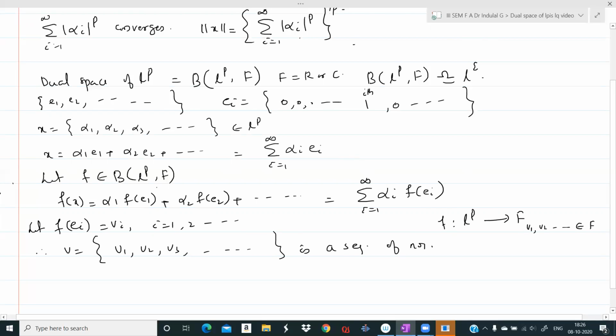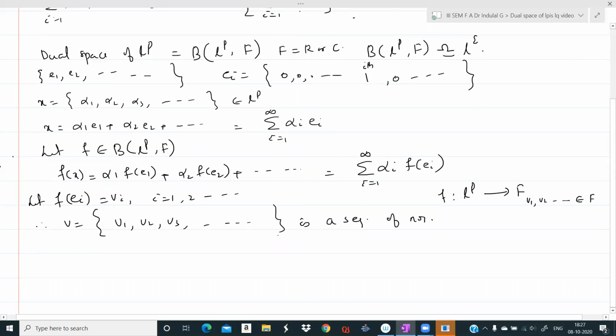v1 is the f image of the Schauder basis element e1. v2 is the f image of the Schauder basis element e2, etc. e1, e2, all are members of LP. f is a function from LP to F. So f of e1 is a scalar, f of e2 is a scalar, etc. So this is a sequence of scalars. We will show that this sequence belongs to LQ. For that, we will do a trick.